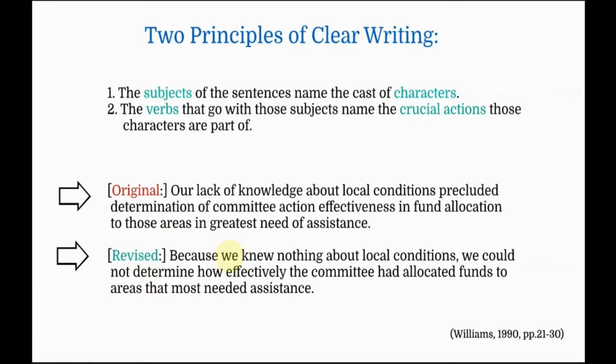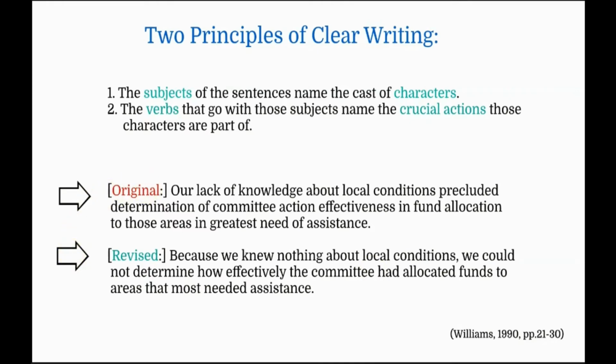It says, because we knew nothing about the local conditions, we could not determine how effective da-da-da-da-da. As you can see, the characters, the subjects are clear. Look at the beginning of each sentence. We knew da-da-da-da-da. We could not da-da-da-da-da. So as you can see, the subjects are in their proper place. But in the original sentence, that's not the case.